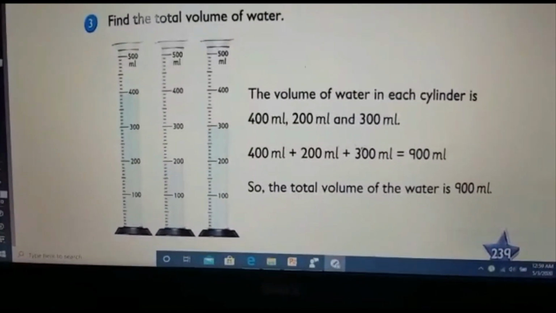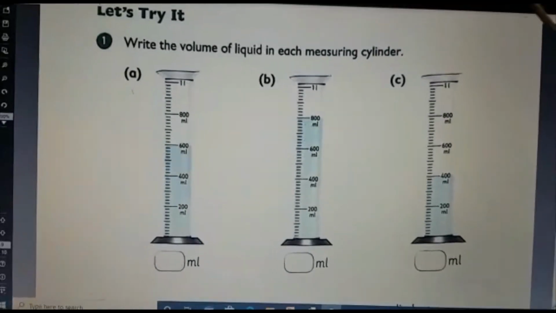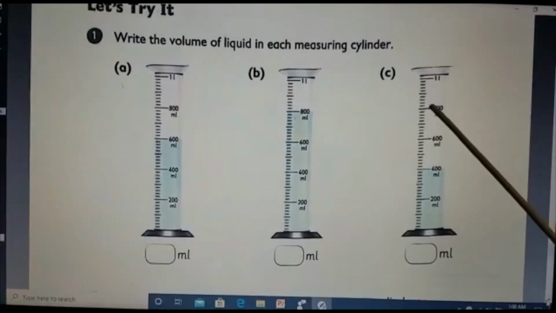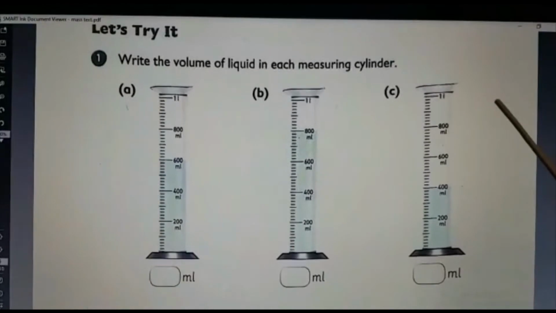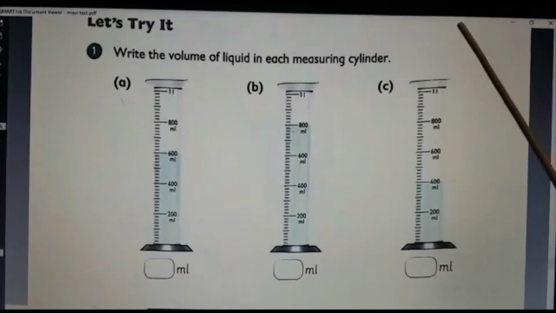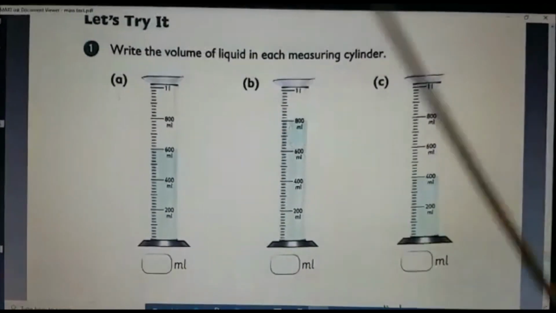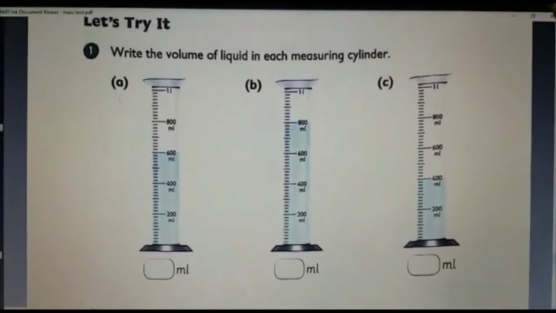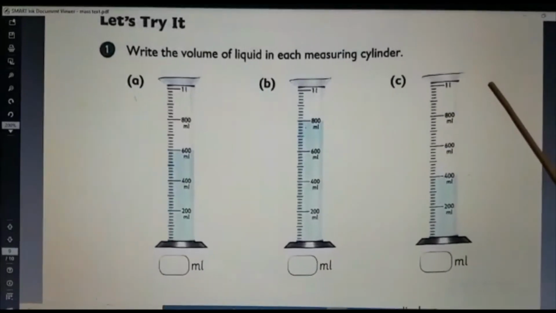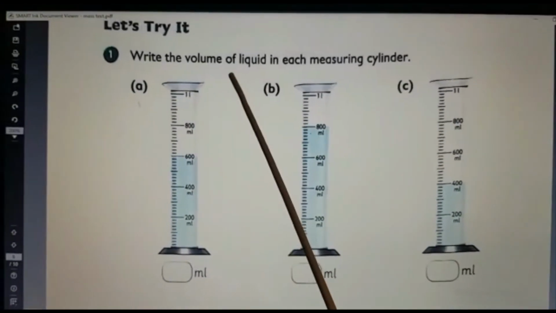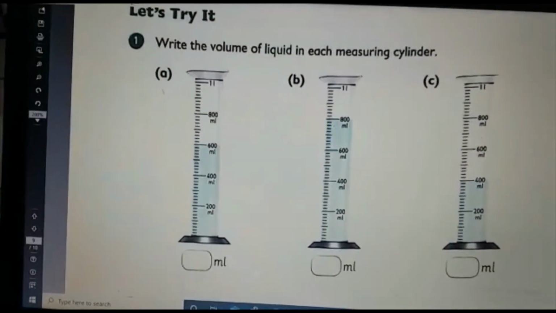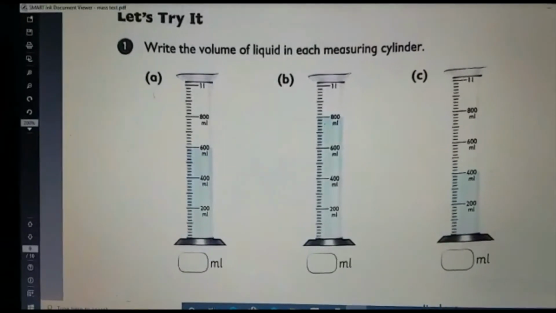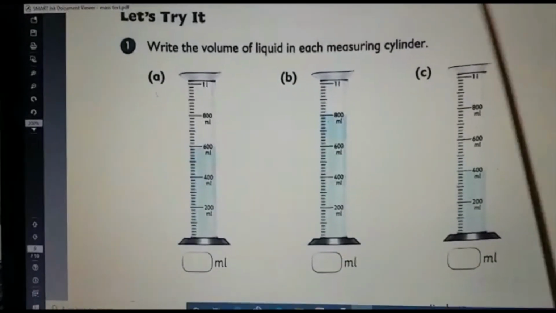Is it clear? So the homework related to this volume or measuring liquid is page number 240. You can do it easily. As I told you, I'm saying the same thing. As per your convenience, you can just do it. You can relax and do it after getting the concepts clear. It is a very easy thing for you. So this is something you need in our day-to-day life. You are not studying this for the math exam only. You need this throughout your life.